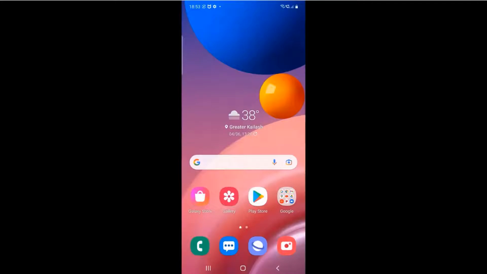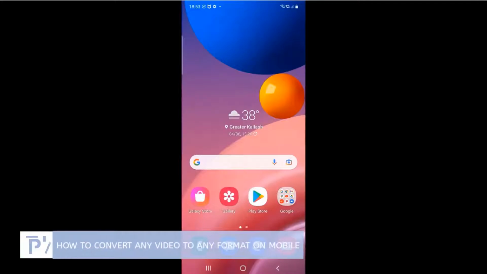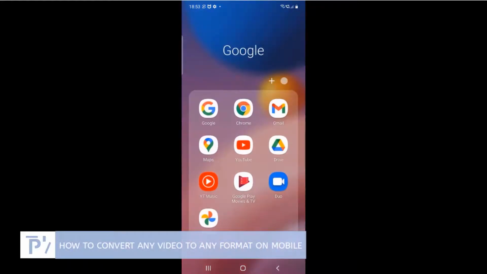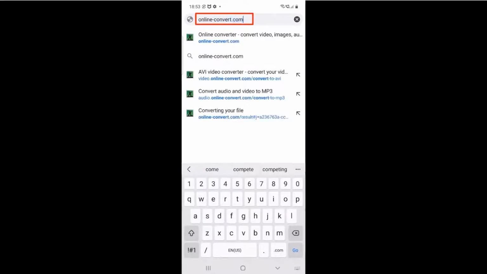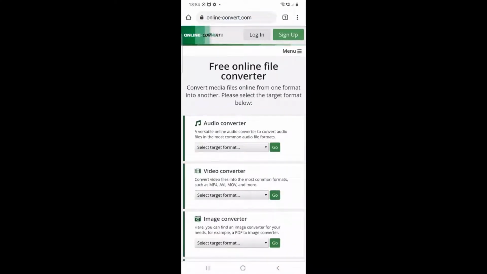In this tutorial, you will learn how you can convert any video to any format on mobile devices. This can be done with the help of a conversion website. Open a web browser. In the address bar, type online-convert.com and hit enter. In this website, you can convert any file from one format into another.